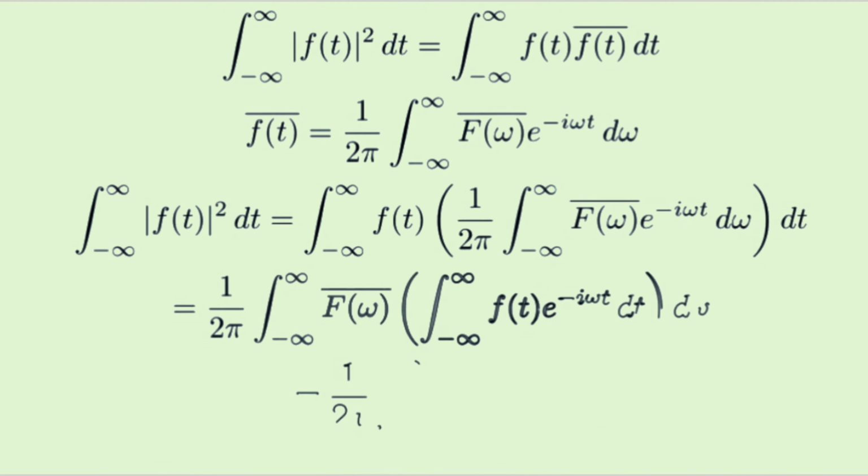Let's outline a proof for the Fourier transform version. We start with the energy in the time domain, then we substitute the inverse transform, swap the order of integration, and recognize the Fourier transform. The result is the energy conservation formula.